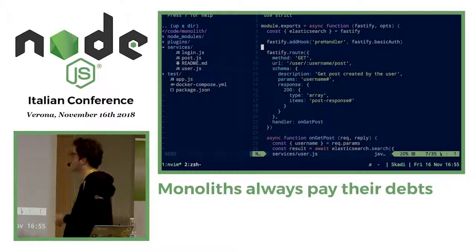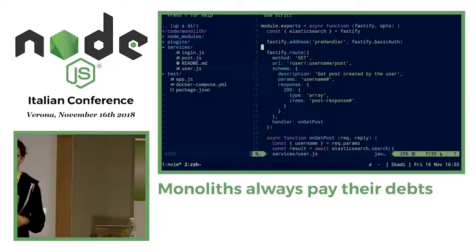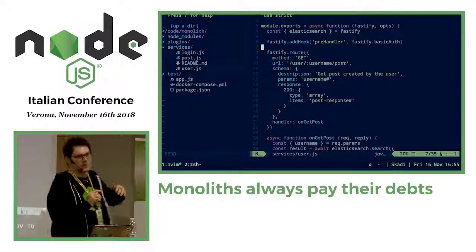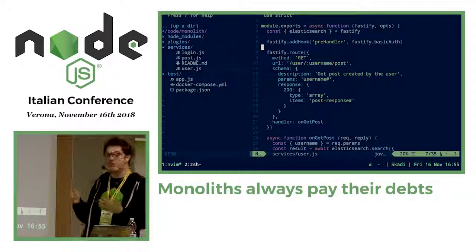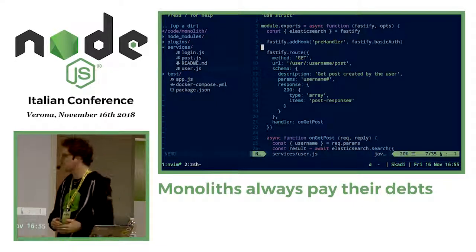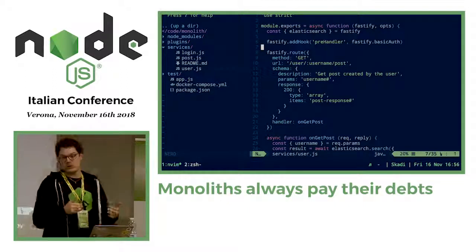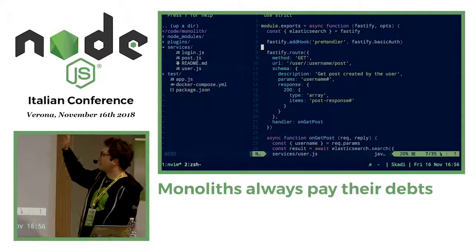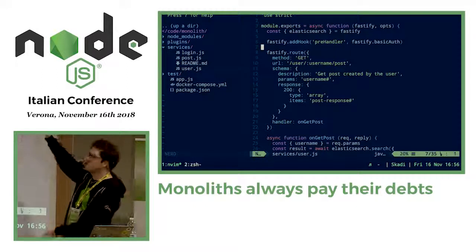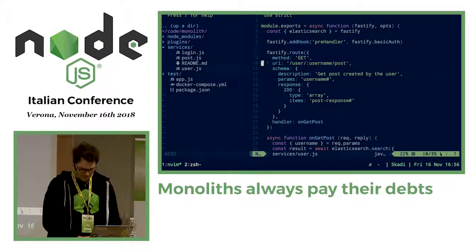I forgot to say that before. As you can see on line 6, there is this very nice pre-handler hook, which basically allows you to run a given function, or an array of functions, before your actual user handler, so before this one, to be specific. And in this case, we are handling the authentication. So basically, every route we declare inside this function will be protected by the basic authentication.